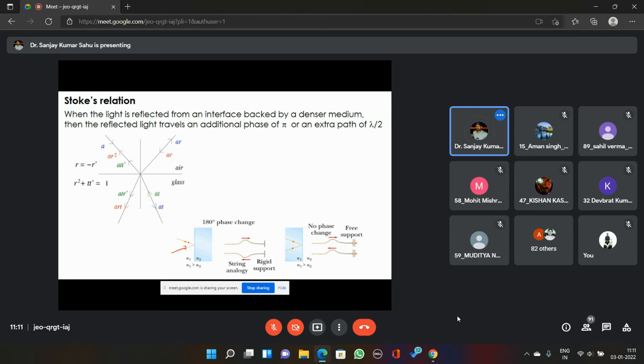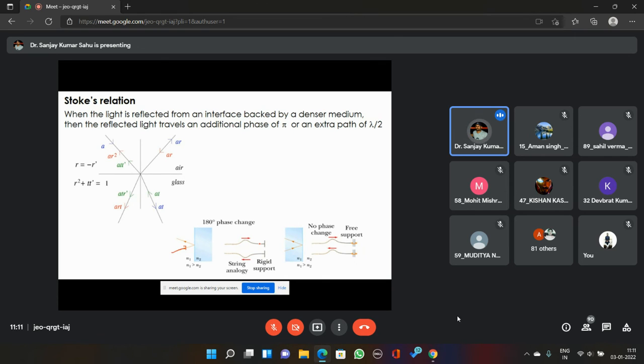Now, there is a mechanical analogy to this situation. What is that mechanical analogy? You tie a rope to a rigid support very tightly, as shown in this figure, rope or string. Now, when you shake that string, when you vibrate that rope, what will happen? One disturbance will start propagating towards the tied end.